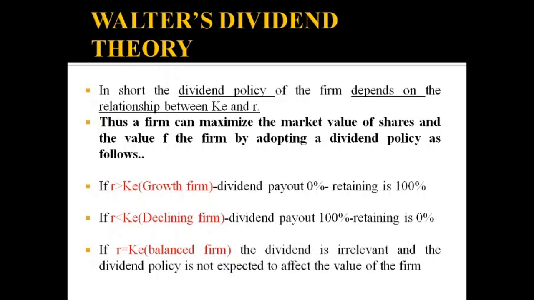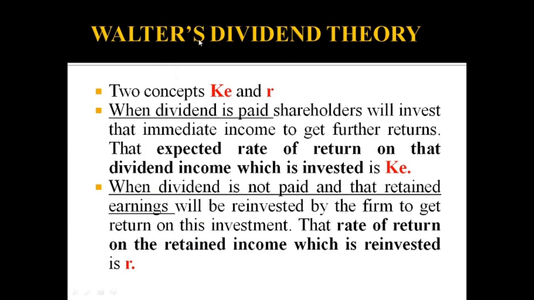So the policy totally depends upon the relationship between r and Ke, and you must have a clear idea about these two concepts. Ke is the rate of return expected on the dividend income which is invested, and r is the rate of return expected on the retained income which is reinvested.